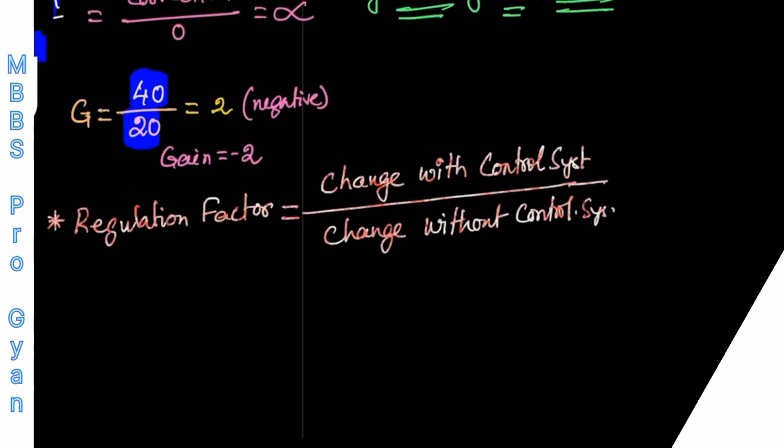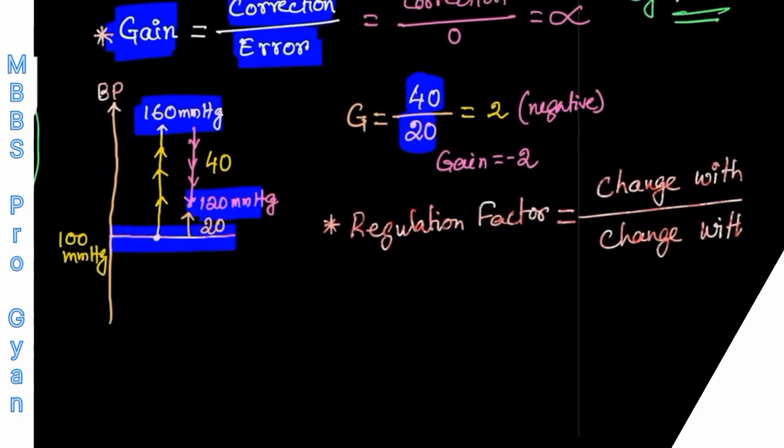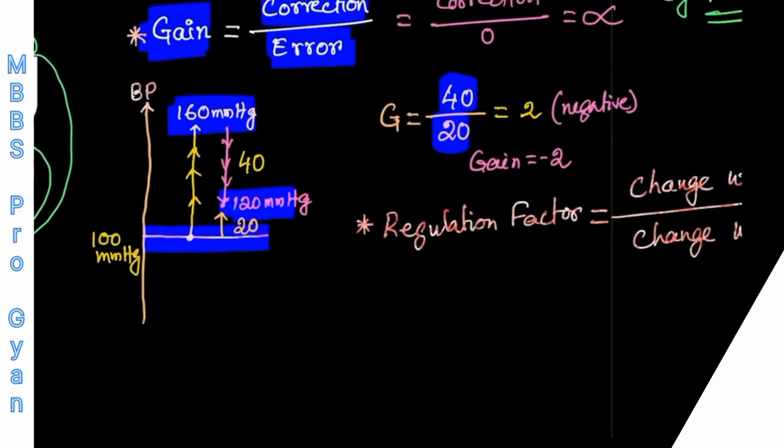Right, getting my point? So in the previous example, if I go back here, if the baroreceptor control system is not there, then whenever you are infusing blood in this person, the blood pressure is supposed to rise up to 160 millimeter of mercury.